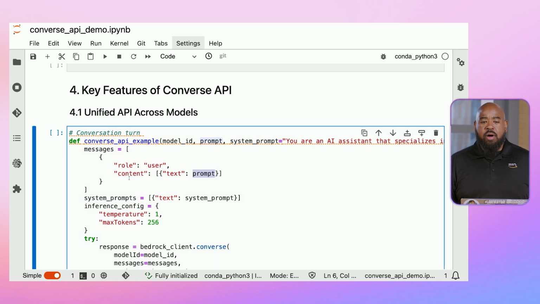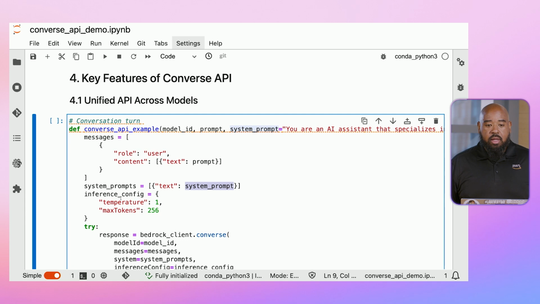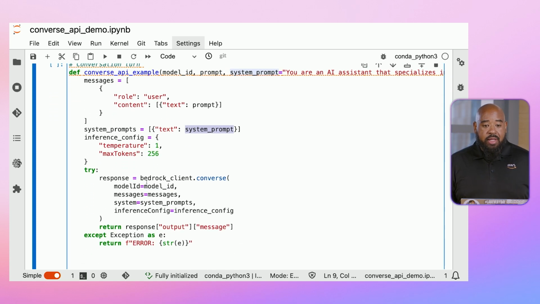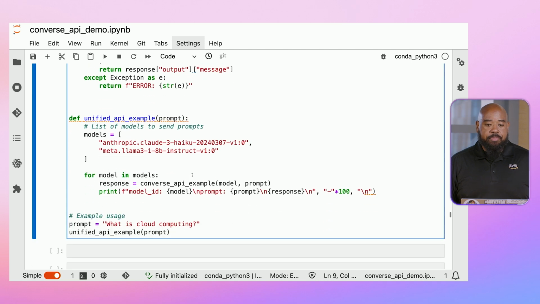We're just keeping this very simple. We have our system prompt, and we're just passing the text for it. We have our inference config where we set the temperature to 1 and the max tokens to 256. And then finally, we send our request to the Converse API with all of those parameters, and then we'll print out the response.